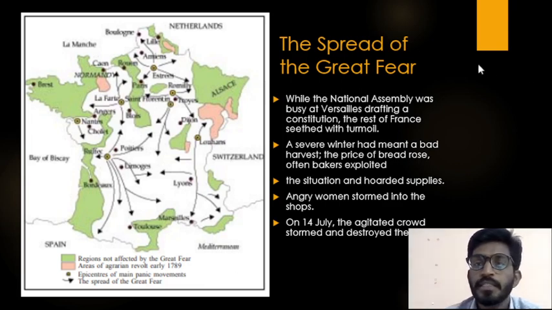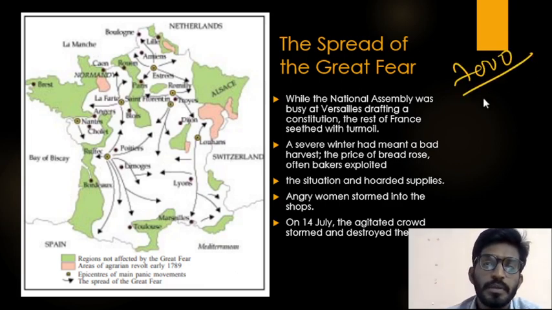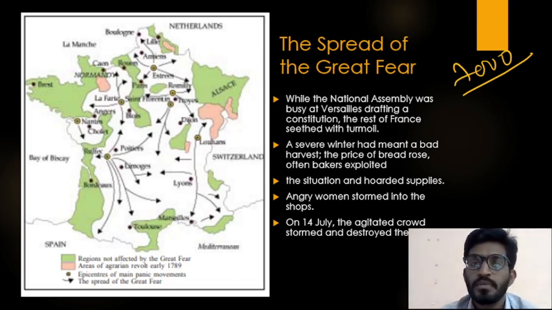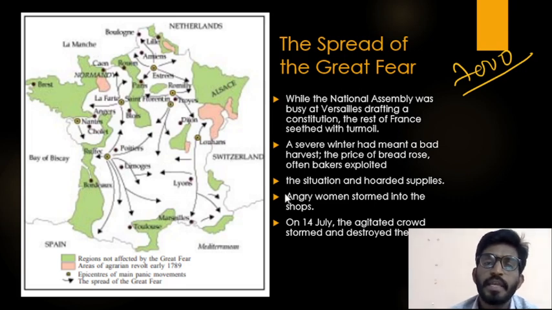Then immediately 7,000 people, men and women, gathered in town hall and they divided into groups and they started attacking the government buildings for the sake of arms.